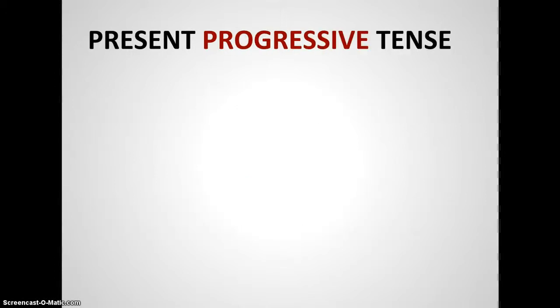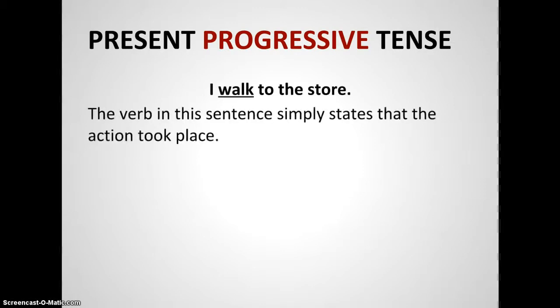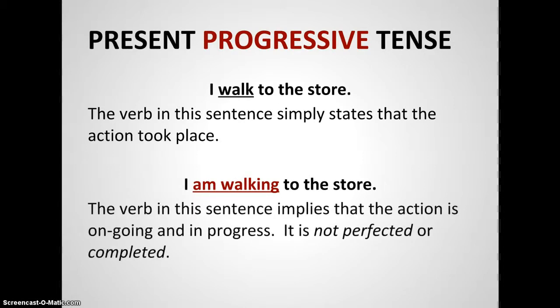Now let's switch to the opposite side and look at the present progressive tense, which is going to stress unfinished action or ongoing, continuous action. So again, I walked to the store. It's simply stating that it took place. But if I use the progressive tense, I am walking to the store, now you get the implication, the nuance here, is that the walking is in the process of taking place right then. It is not perfected. It is not completed. So that's the progressive tense.